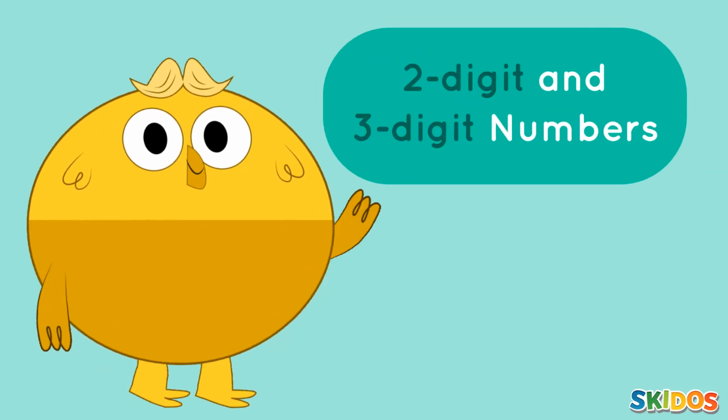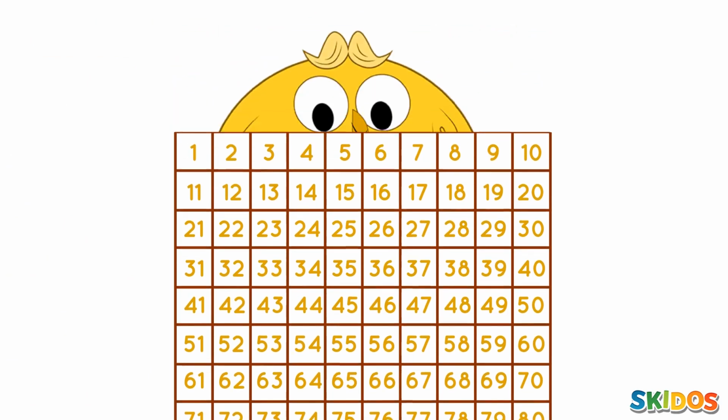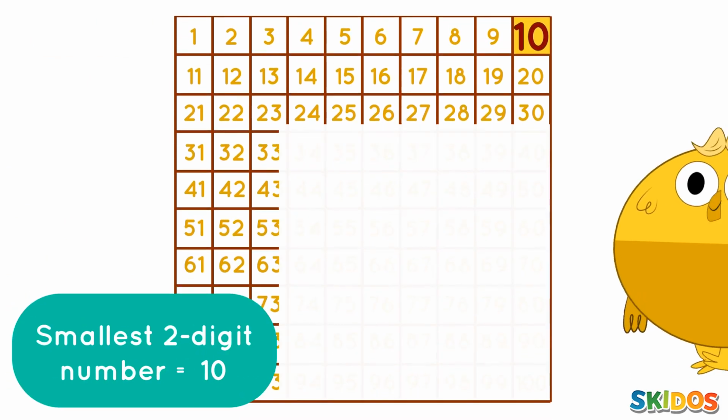Let's learn about 2 and 3-digit numbers with Moyo. Numbers from 1 to 9 are 1-digit numbers. After 9 comes the first and the smallest 2-digit number, that is, 10.